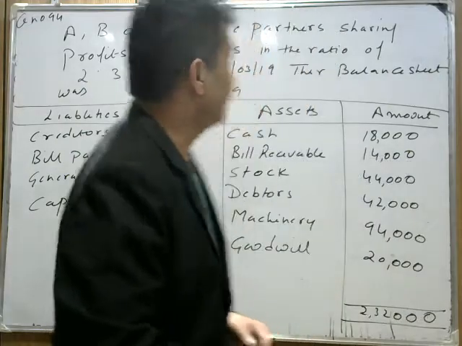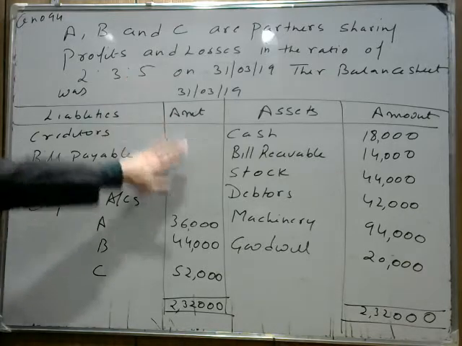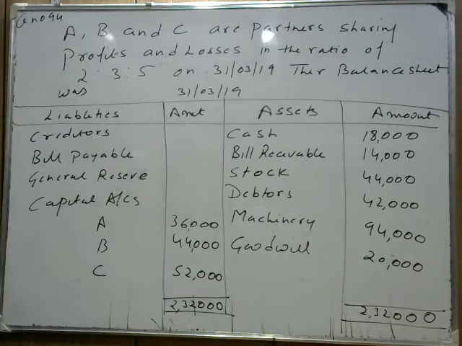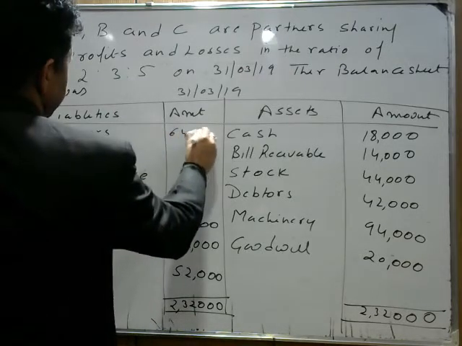Today we will discuss question 94 from T.S. Grewal. The question is like that: A, B and C are partners sharing profit and losses in the ratio of 2:3:5. On 31st March 2019, their balance sheet is given. Now the amount of creditors is given here, 64,000.